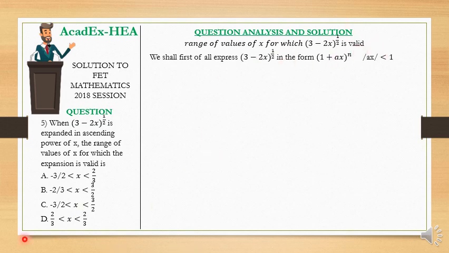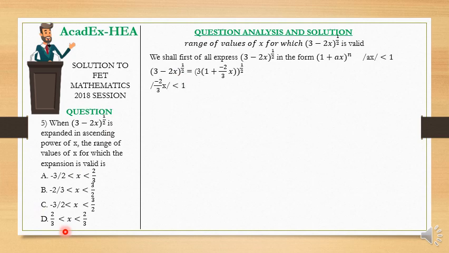Alright, so let's proceed with our solution. We are going to start by expressing it in the form of (1 plus ax) all raised to the power of n. And the only thing we can do to have 1 here is to factor out 3, or to divide all through by 3. So we'll factor out 3 instead. That's the right language to use. When we factor out 3, we are going to now have 3 into (1 plus negative 2/3 x), then all that raised to the same power of half.